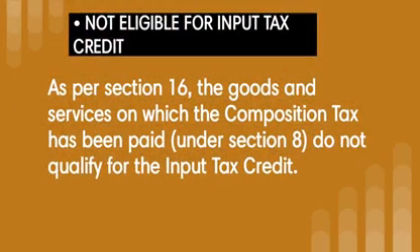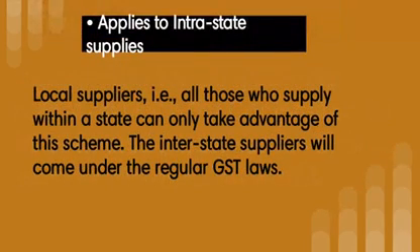The next one is not eligible for input tax credit. Usually, GST taxpayers should claim input tax credit and it's compulsory. But in this scheme, as per section 16 under the GST Act, they do not qualify for input tax credit. The next one is that it applies to intrastate suppliers. Taxpayers who avail the composition scheme should trade in intrastate supplies, that is within a state, meaning local supplies, and interstate supplies, that is between states, will come under regular GST. It's only for intrastate suppliers.